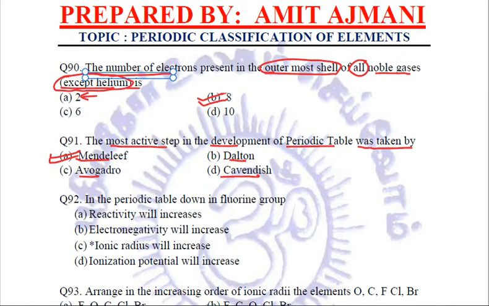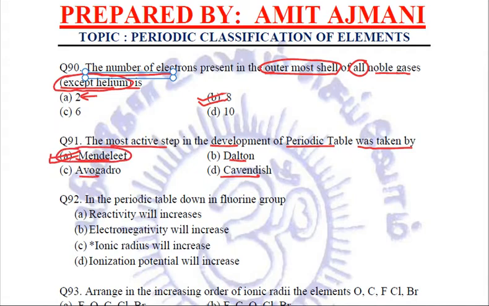He left gaps for the elements yet to be discovered, predicting all their properties. So it was Mendeleev whose effort bore fruit just because of the concept given by Moseley to convert the fundamental property from atomic mass to atomic number. The rest of the things Mendeleev had already done in his time. So the right answer is Mendeleev.